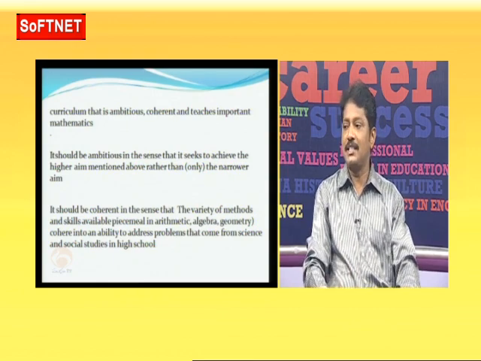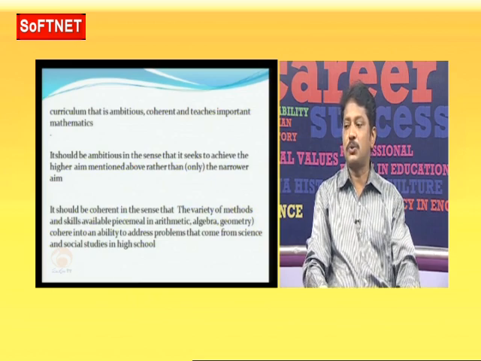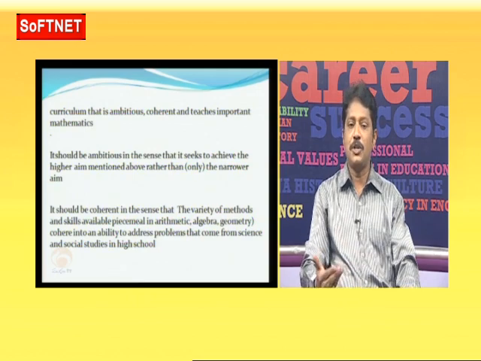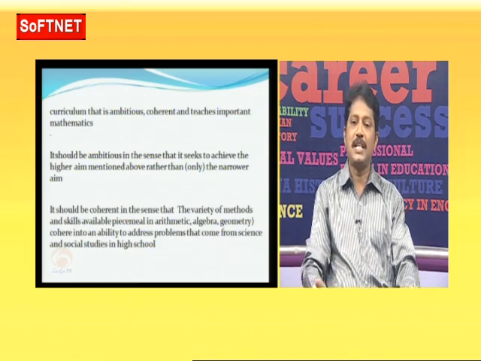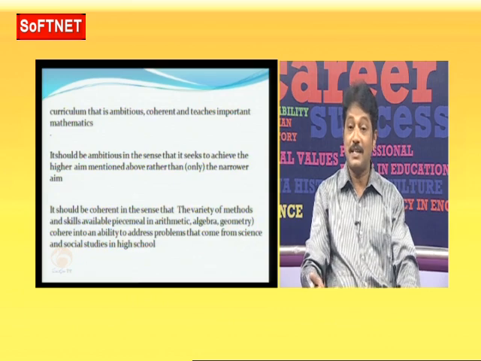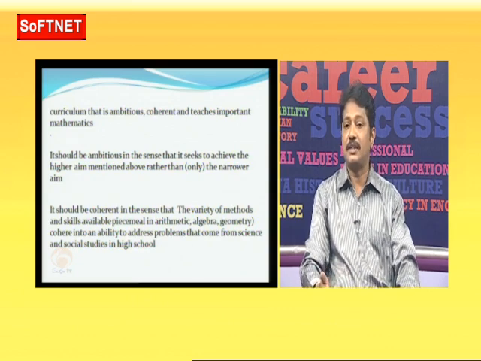It should be coherent, in the sense that the variety of mathematics and skills available piecemeal in arithmetic, algebra, geometry become coherent to an ability to address problems that come from science and social studies in high school. For example, when you explain the logarithms concept, if you want to know the pH value for an acid or base, the logarithm is very important. pH equals minus log H plus, which means only if you know logarithms can you calculate the pH value. Am I correct or not?